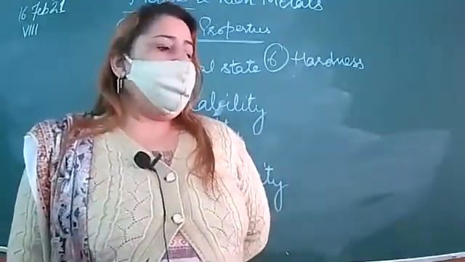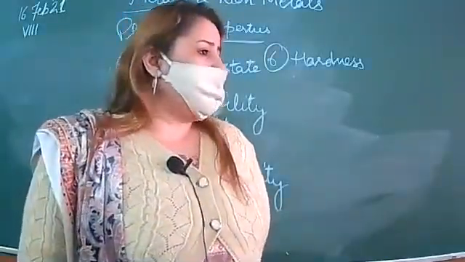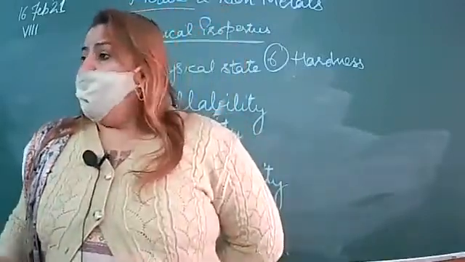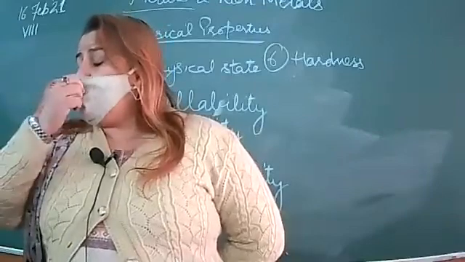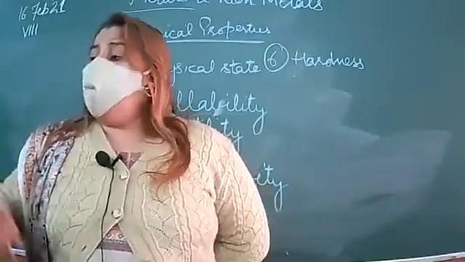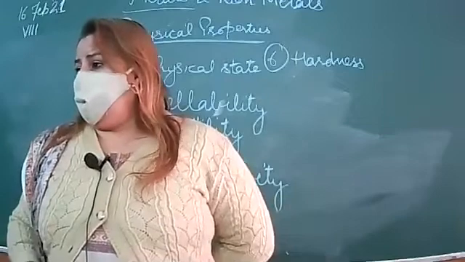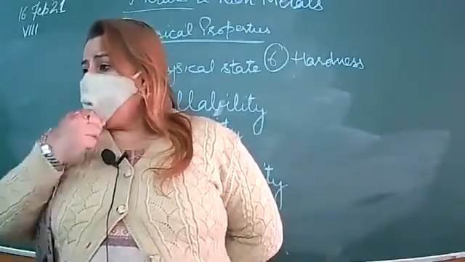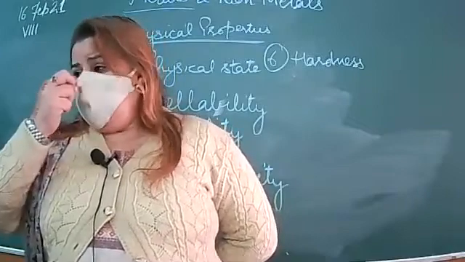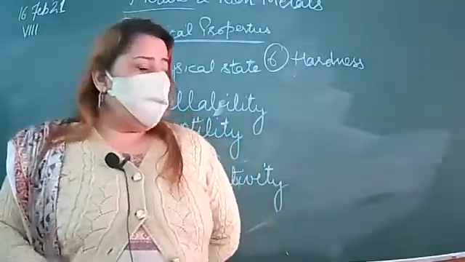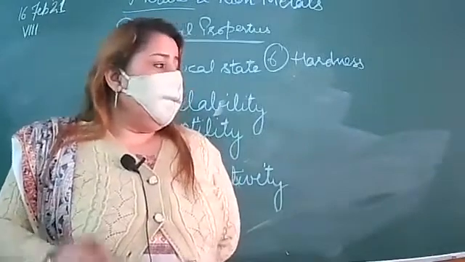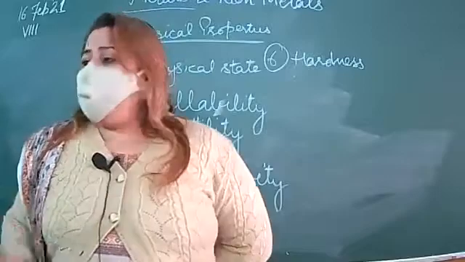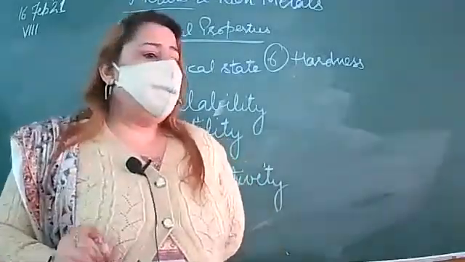Diamond is a non-metal and it is the hardest natural material occurring on this earth. Is that clear? Diamond is used to make knives, glass cutters, boring machines, drilling machines, because it is a very hard material. So diamond is a non-metal, but it is the hardest material. And metals are hard except sodium and potassium. These are very soft; they can be cut with a knife.